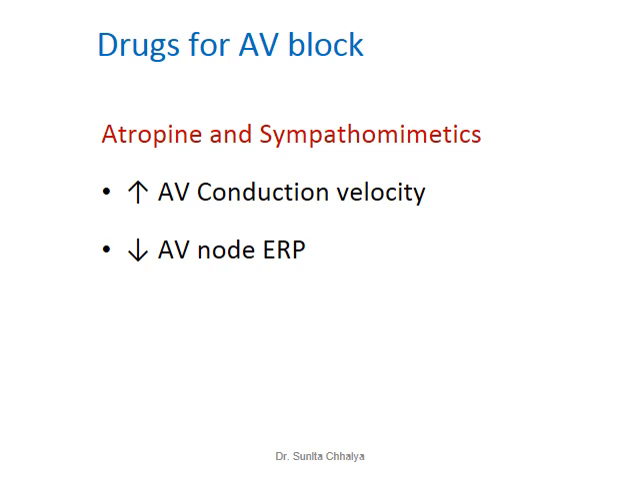If impulses are rapidly passed on through the AV node, their ventricular stimulation capacity is increased, and those drugs can also decrease the AV node effective refractory period. So if the effective refractory period is reduced, the conduction rate can also be increased. So both groups of drugs, atropine and sympathomimetic drugs, are helpful for the treatment of AV block, and they can prevent development of first degree, second degree or third degree AV block.